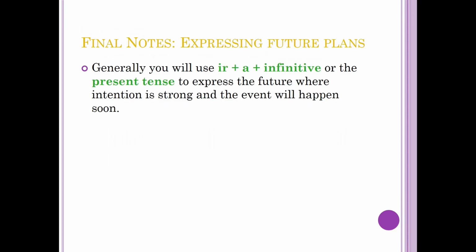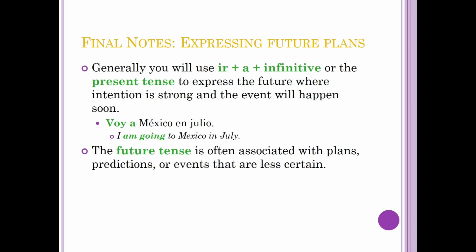Generally, you will use ir plus a plus infinitive or the present tense to express the future where intention is strong and the event will happen soon. Example, voy a México en julio. I am going to Mexico in July. I know this will be happening.